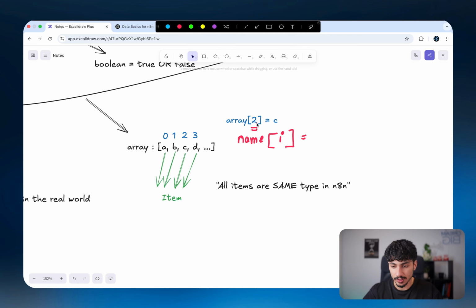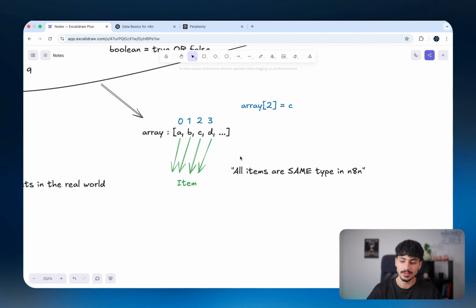So in this instance, we're looking at the index number 2 item, and if we go have a look, you can see index number 2 is actually the third item, which is C, and so the value of that is actually C. So as I said, technically with arrays, you can have different data types in each of the items, but ideally you would keep them the same inside n8n because sometimes it breaks the flow if you don't.